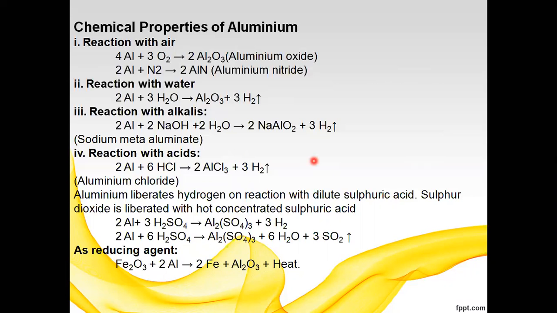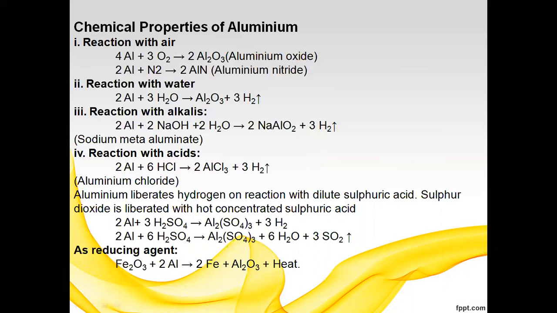Reaction with air, it is not affected. Reaction with water, there is no change in the aluminum because of the oxide layer on the aluminum. Reaction with alkalis: aluminum reacts with the alkalis to form aluminates. So sodium hydroxide, aluminum and water react and form sodium meta-aluminate.